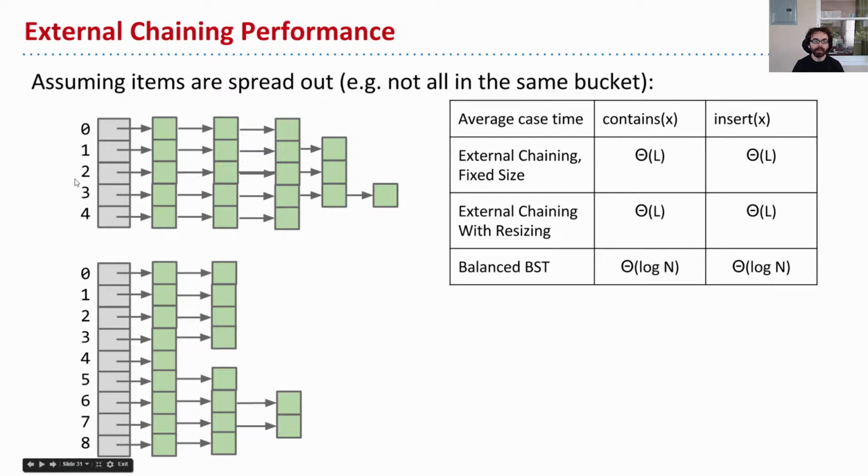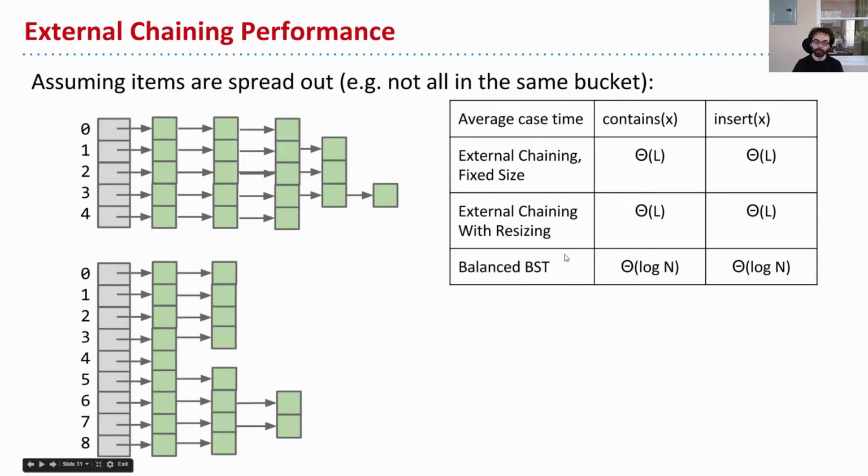And so if we look at the average case time, the time it takes to actually insert or check if something's in this list, well, if we have a fixed size list, or if we have a resizing list, it is certainly the case that the time it takes to get something back out of this table or to insert something into it should be proportional to L, the length of the average list. That's what the load factor is. Okay, so in the average case, it takes L time to get something.